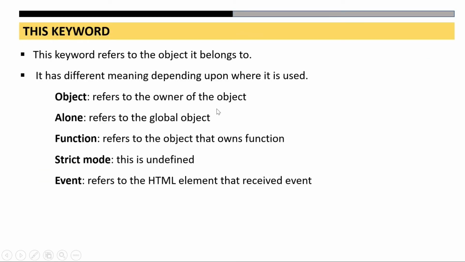In an object method, this refers to the owner of the object. Alone, if I'm writing this keyword alone, it will refer to the global object, which is window. In a function, it will refer to the owner object where the function is residing, or the object that owns the function. In strict mode, it will give you an undefined value, and in an event, it will refer to the HTML element that received the event. So this is how we can use the this keyword in JavaScript.